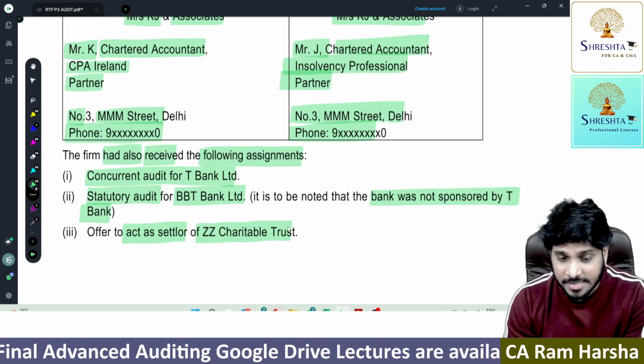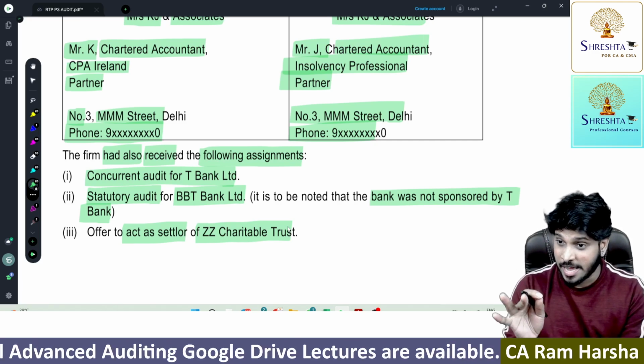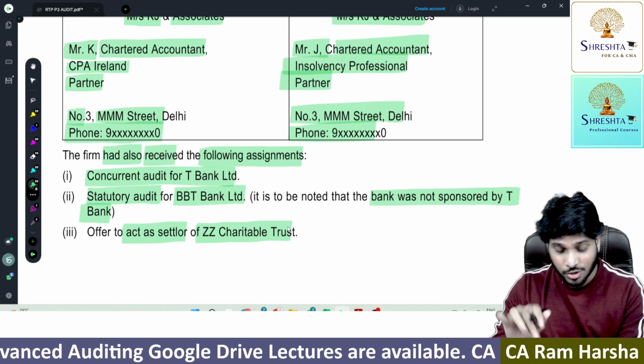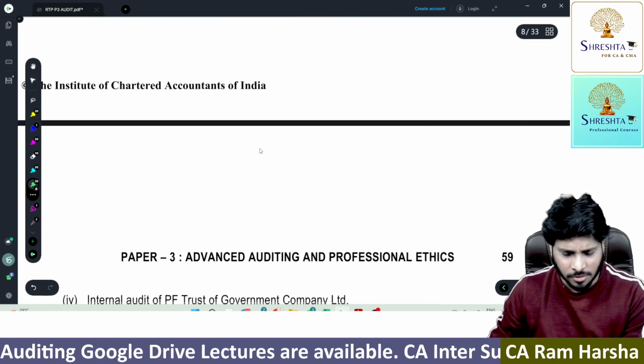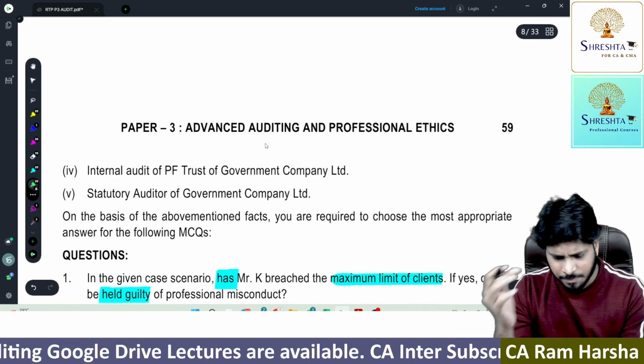One of the RBI guidelines says where I'm acting as a concurrent auditor to the same bank, I should not act as statutory auditor. So that's why they have given this within-bracket clarification: offer to act as settler. Settler is not an audit assignment, okay?